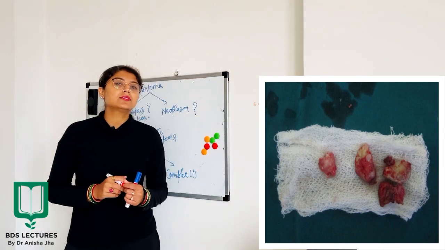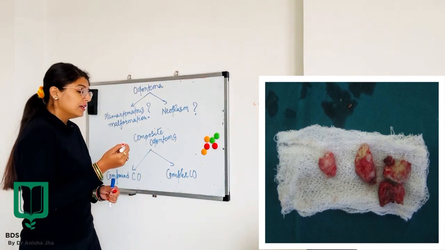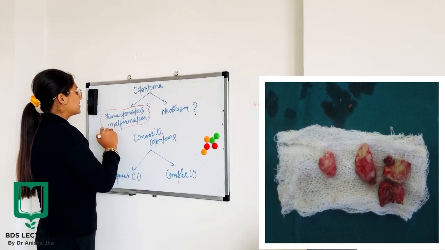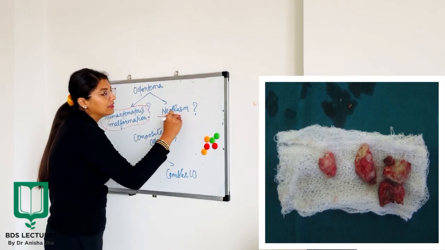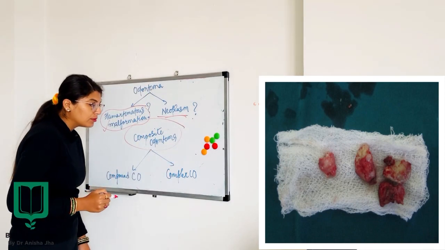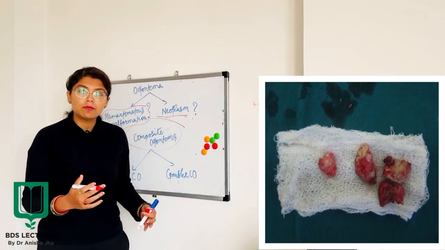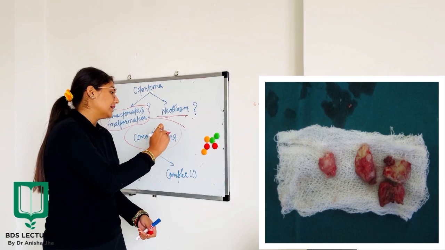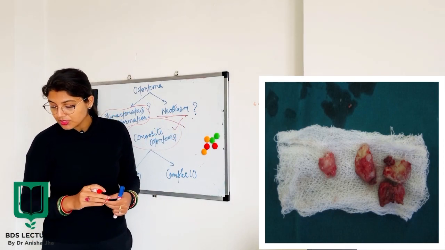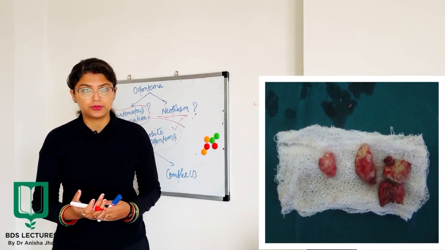Now when I talk about the origin of odontoma, studies have basically shown that odontoma is considered as a hamartomatous malformation rather than a neoplasm. Now coming to the term composite odontoma, since odontoma is made up of different kinds of cell components, that is why the name has been given as composite odontoma. So the lesion is composed of more than one type of tissues, therefore it is known as composite odontoma.